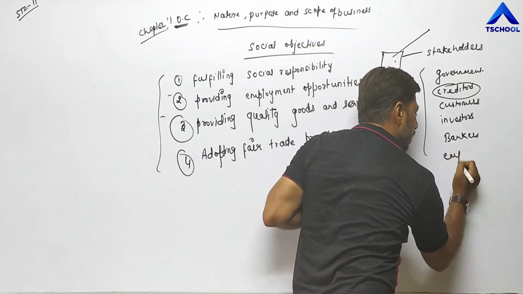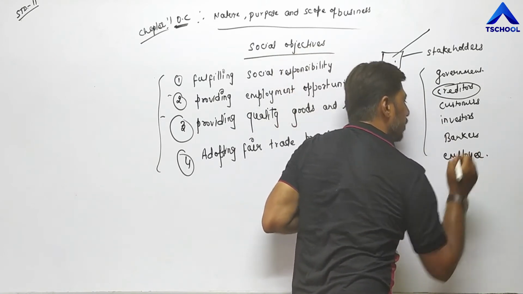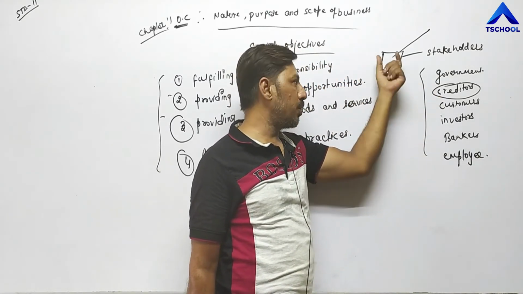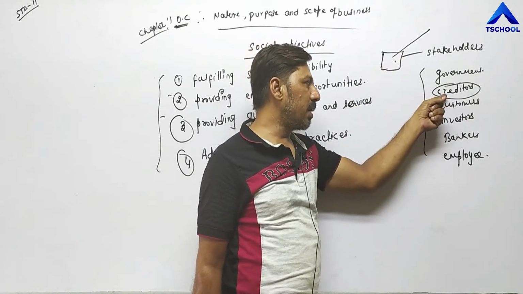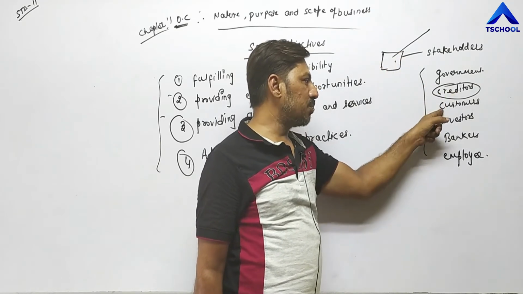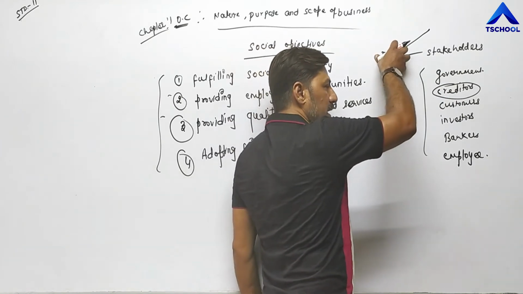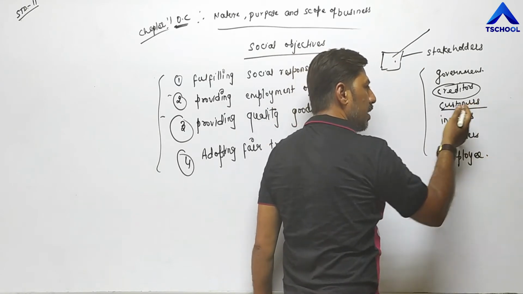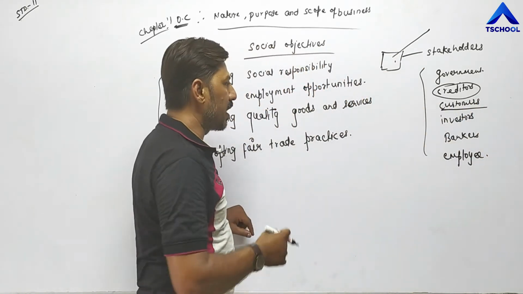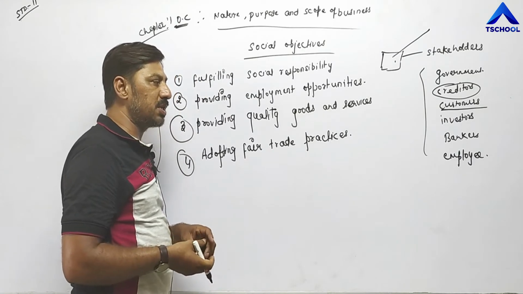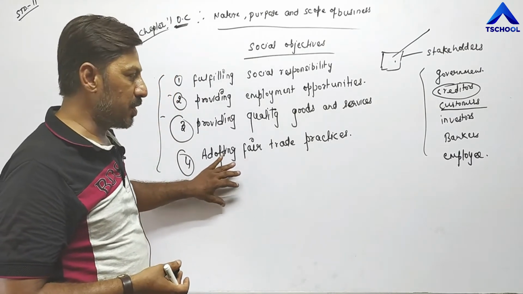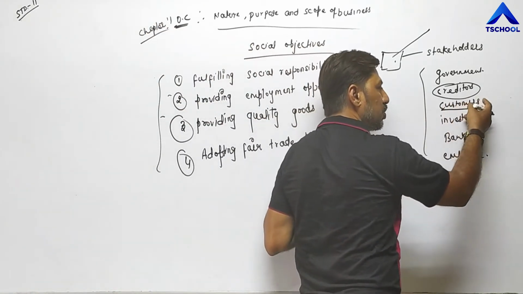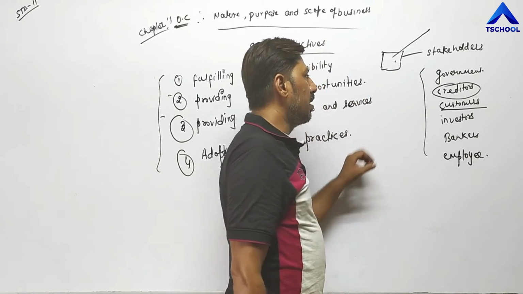Another important group is employees. Creditors are those individuals to whom money is to be returned by the business unit, because business unit has purchased goods on credit from creditors. So they have to return the amount. Customers, we all know, business units are producing goods or providing services to whom? To customers. Only by earning more and more customers, they are able to capture a big share in the market. Business units can build up their reputation and their goodwill in the market only when they are able to increase the number of consumers. So customers are stakeholders.